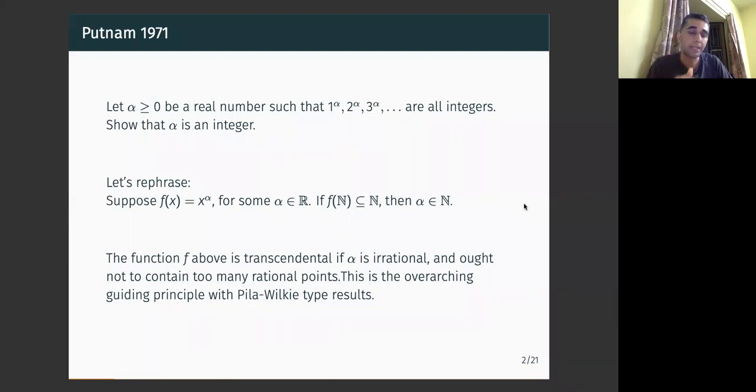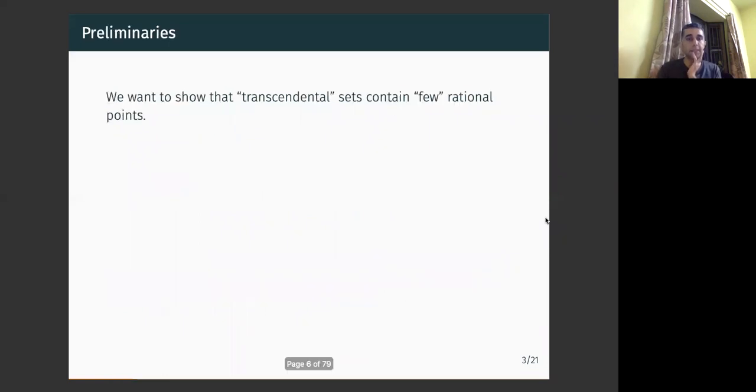In fact, for this problem, we only need to assume that 2 to the power alpha, 3 to the power alpha, and 5 to the power alpha are all integers. Or pick any 3 other primes. This is a theorem of Siegel and so on, but that's for another day perhaps. But let me now start building up towards the Pila-Wilkie theorem.